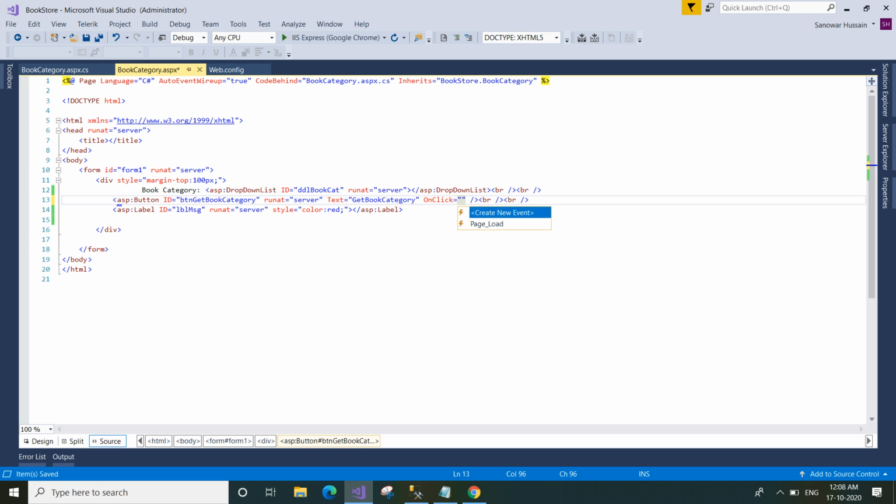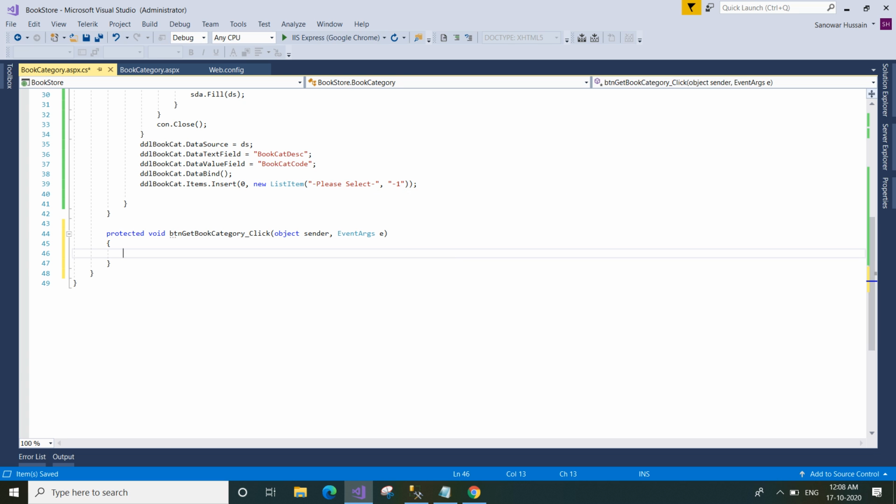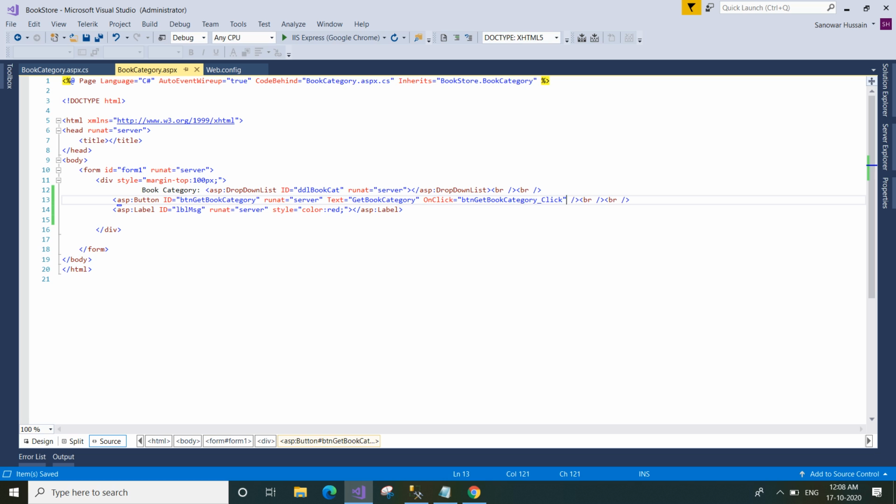See, the btnGetBookCategory_Click event has been created in the code behind page. You can see this was not there earlier. So when we click this button, this event will be executed. We have to write the code here.